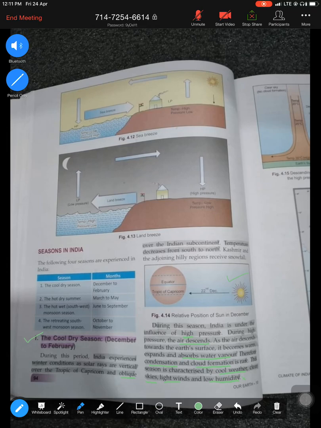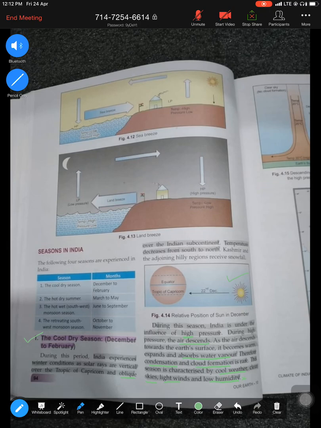So here are a few characteristics of the cool dry season. Why do we call it a cool dry season or the winter season? Because the sun rays are vertically overhead at the Tropic of Cancer, whereas the Indian subcontinent gets the slant or the oblique rays of the sun. So when we get the slant or the oblique rays of the sun, the temperature drops down during this season, hence pressure increases.